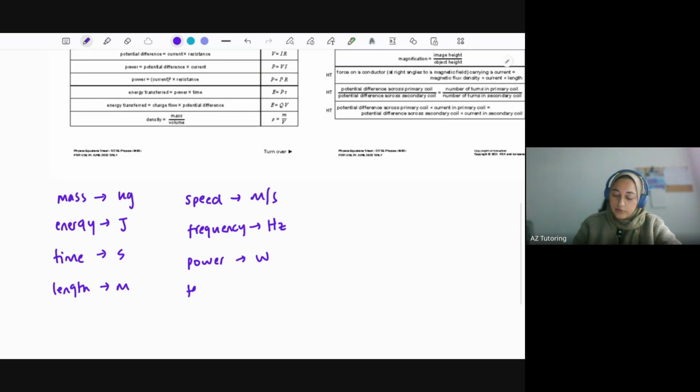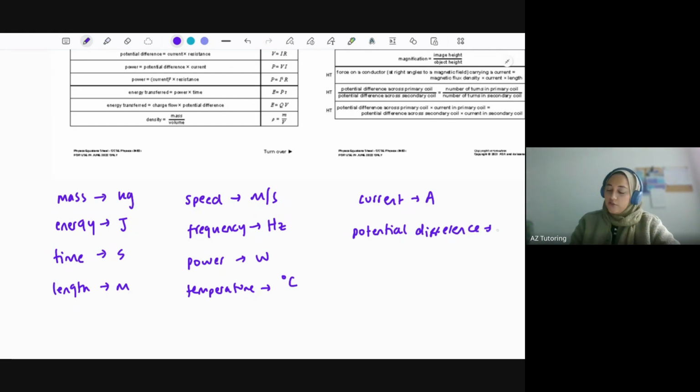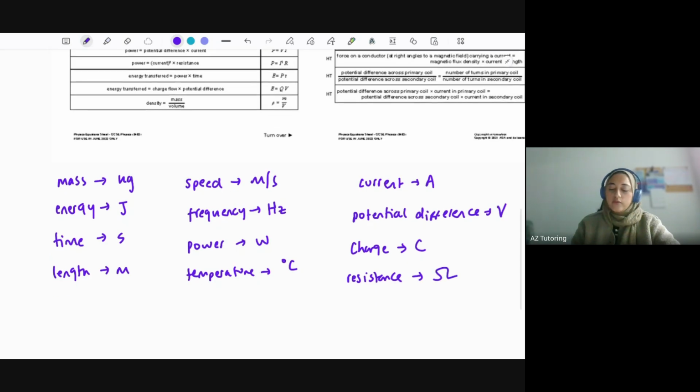We've got temperature, which is in degrees Celsius for GCSE. We've got current, which is measured in amps. We've got potential difference, which sometimes they refer to as voltage, but refer to it in GCSE as potential difference, which is in volts. We've got charge, which is in coulombs. And then finally, we've got resistance, which is in ohms. There's others as well. We've got, for example, forces in newtons. Put that here as well. So you have to memorize all these units, and they'll not give you any of the units within the exam.